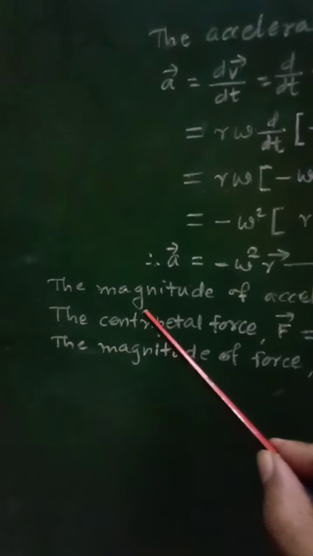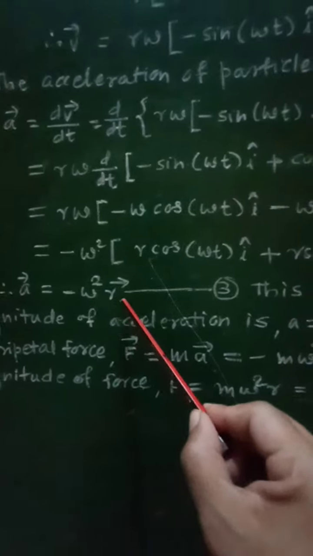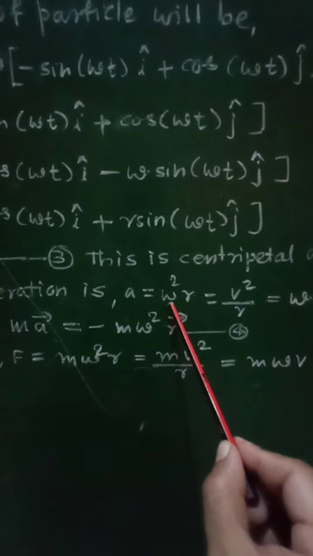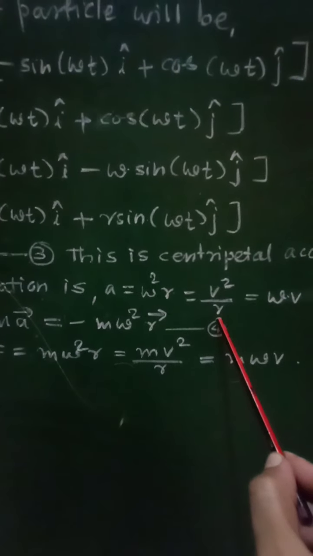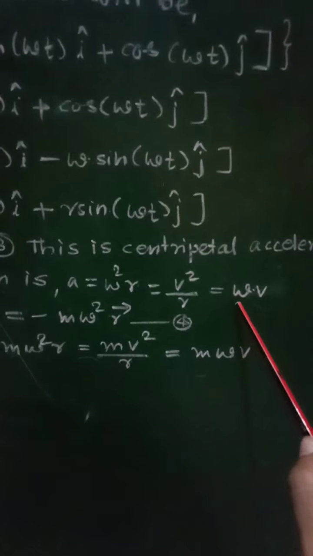Now if we consider the magnitude of this acceleration, then A is equal to omega square r. It will be written as v square by r, because omega equal to v by r, so omega square will be v square by r square, but this r will get cancelled with one r from the r square, and therefore we will get A is equal to v square by r, that will be written as omega v.